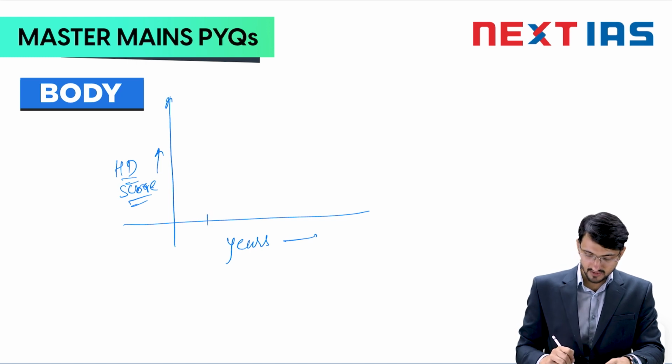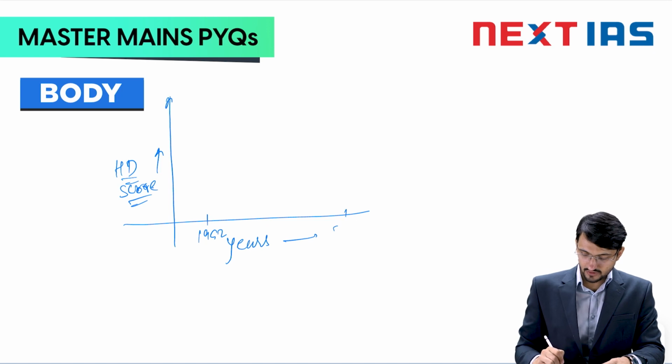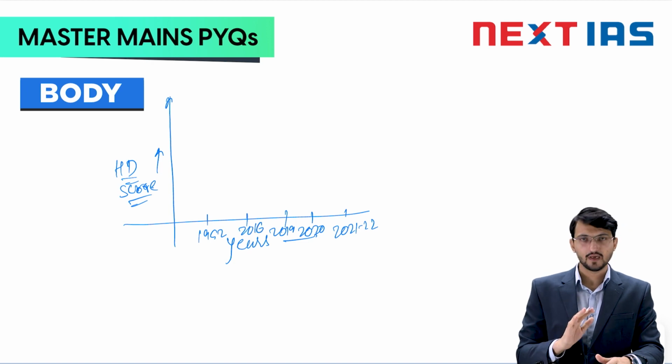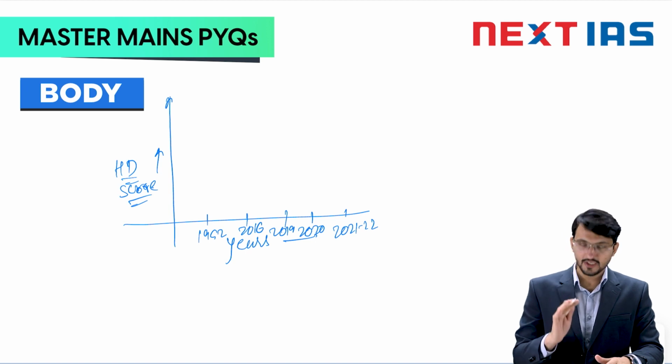You mention 1992 when this index started, and then you mention 2021, 22, whatever the latest data is, and then you mention 1 or 2 years, let's say 2020, 2019. In between you mention 2016. You don't need to make a graph that is very accurate. You just need to show a trend.